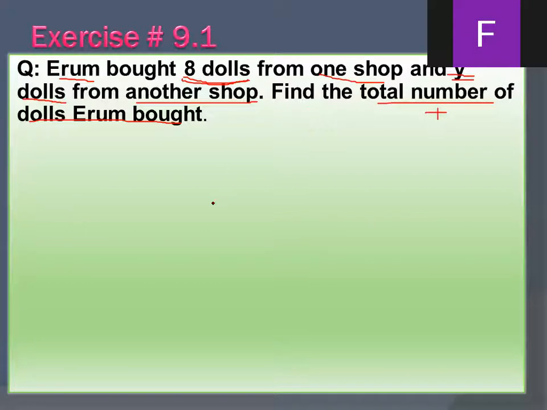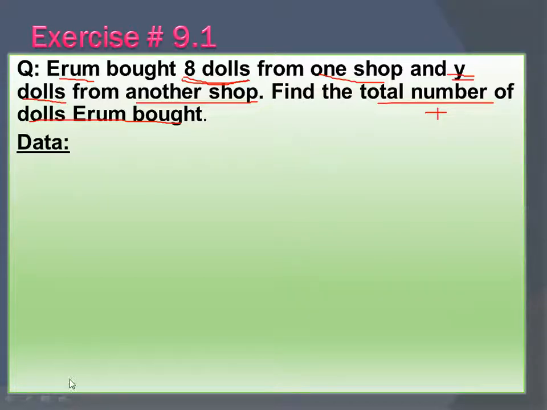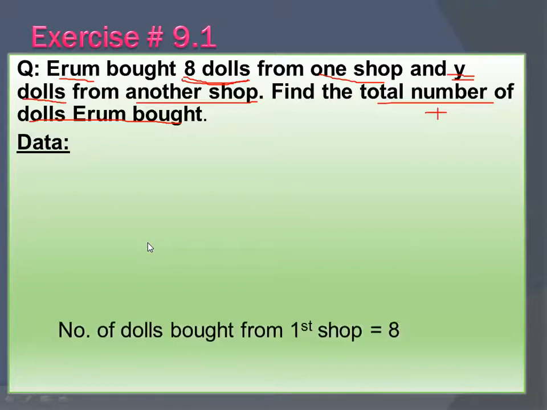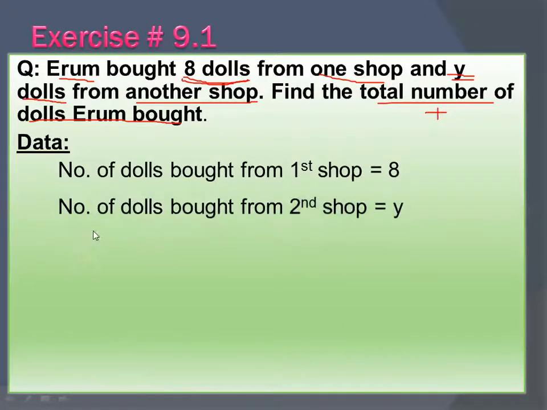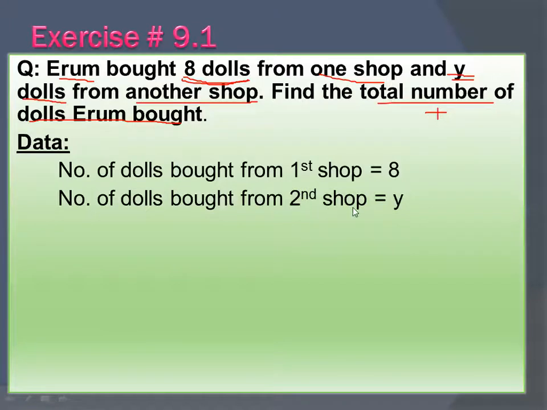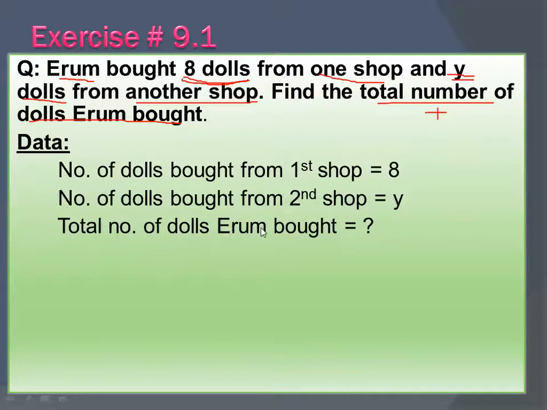So what you have to do for this one, first you will write down the data. This is a must. Without data, do not do any word problem. For data, you will write: number of dolls bought from first shop is 8. Then number of dolls bought from second shop is Y. And you have to find out the total number of dolls Iram bought, which is equal to question mark. This is the thing that you have to find out.